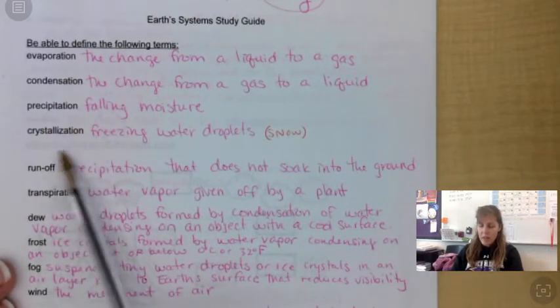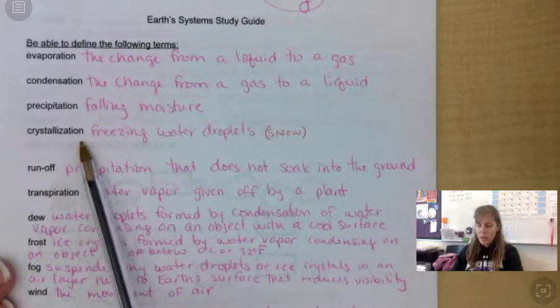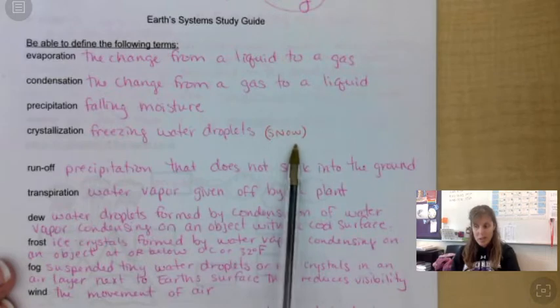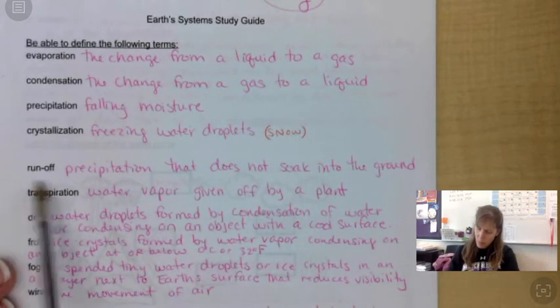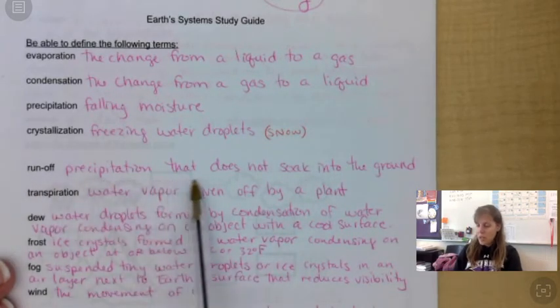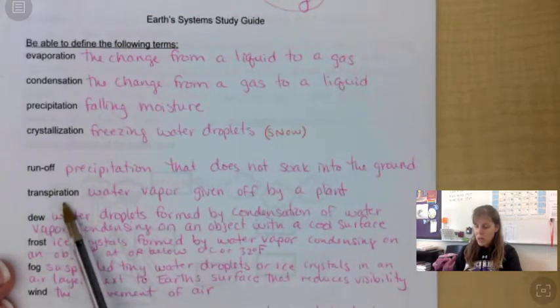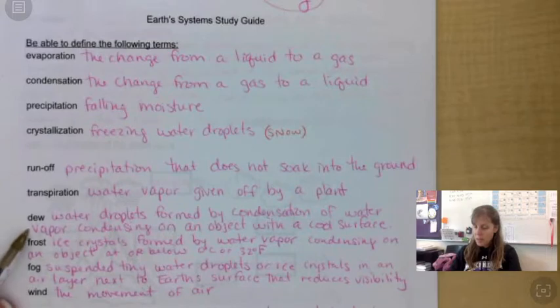Precipitation is falling moisture from the sky. Crystallization, you don't have this as an actual term, but really we need to use it when we talk about the freezing of water droplets, like snow or frost. Runoff is precipitation that does not soak into the ground. Transpiration is water vapor given off by a plant.